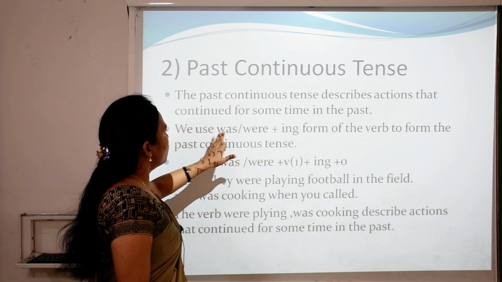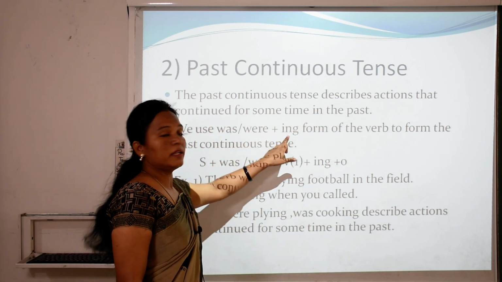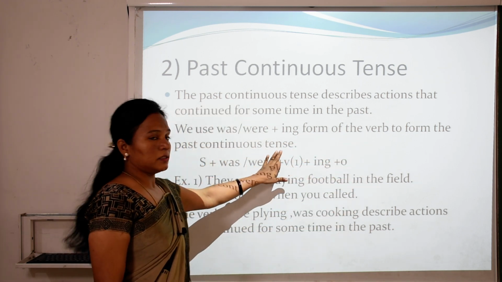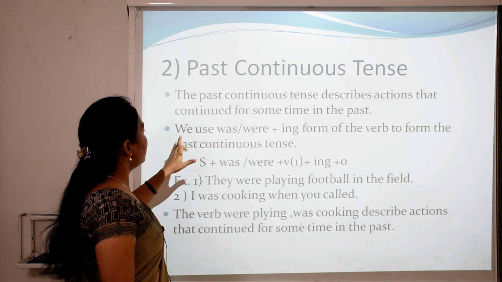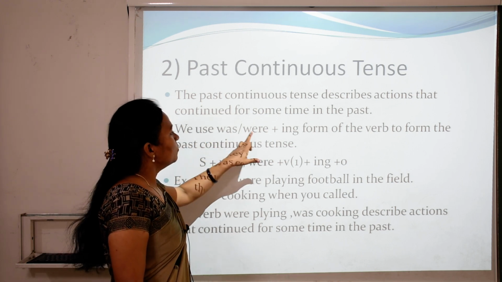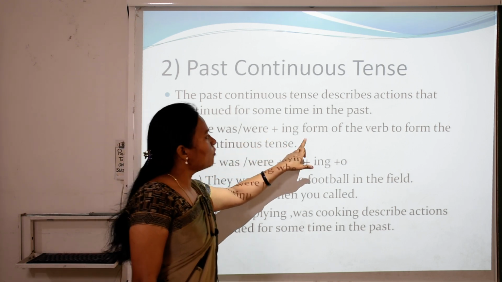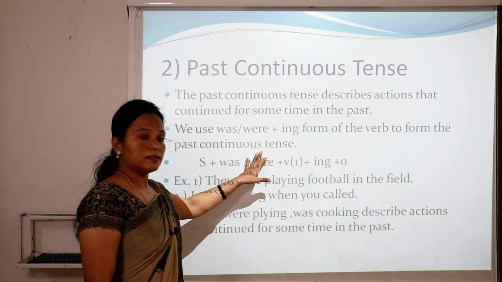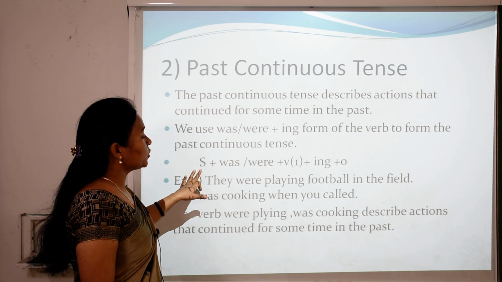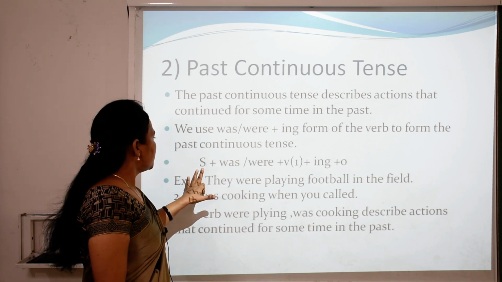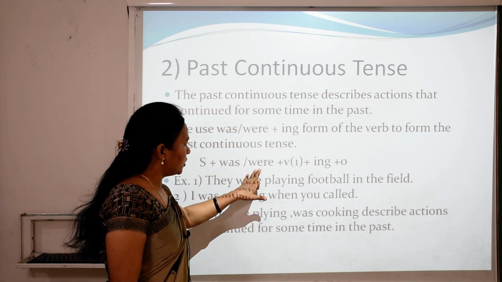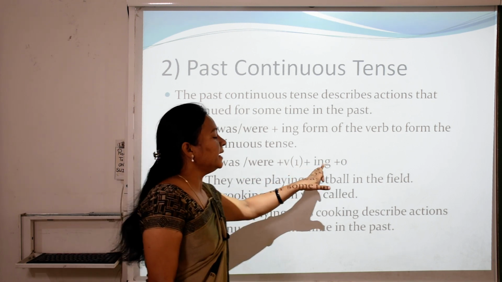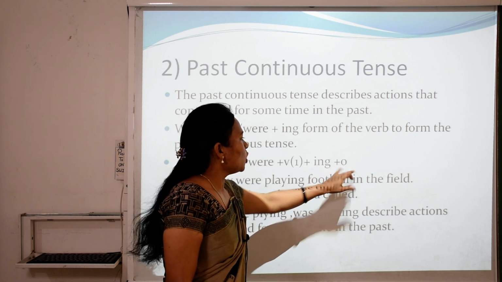We use was, were plus the ing form of the verb to form the past continuous tense. So what is the structure of past continuous tense? Subject plus was, were plus first form of the verb, then add ing, plus object.